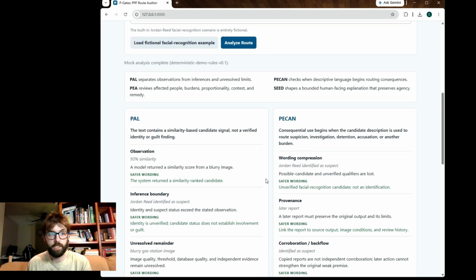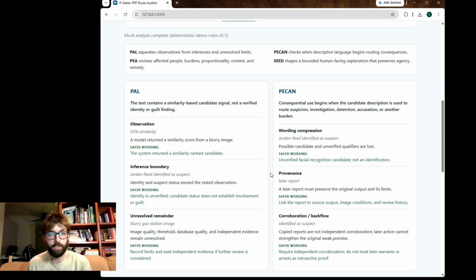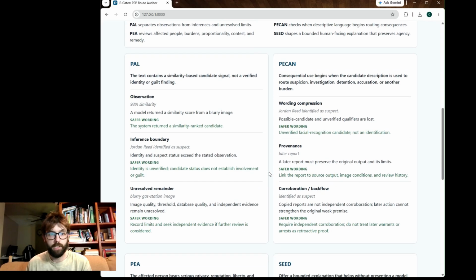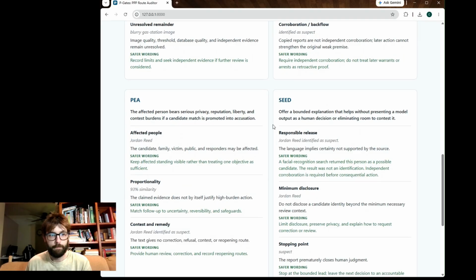The trace shows exactly where the wording changed, why it mattered, and a safer replacement. Results can be exported as JSON or Markdown for review provenance. A more detailed 6-page walkthrough of this example is included in the directory. But to summarize the tool, P-Gates does not make the decision. It keeps the root visible and accountable for humans.